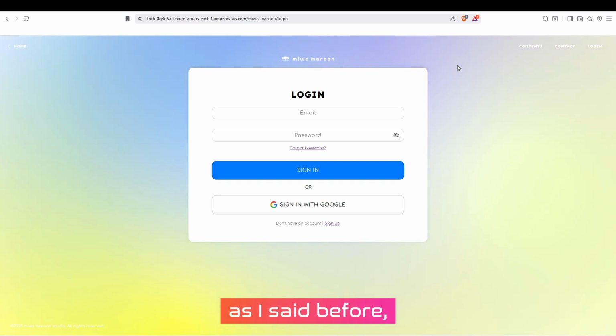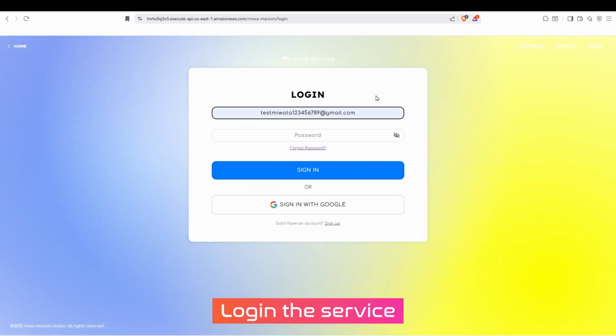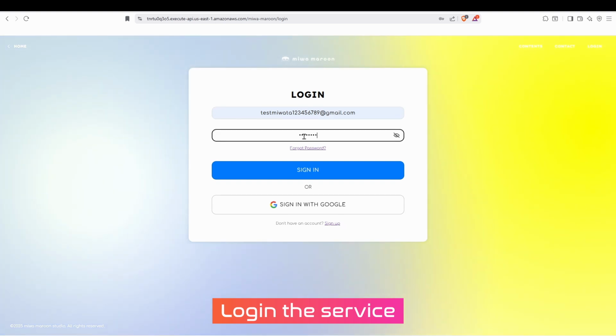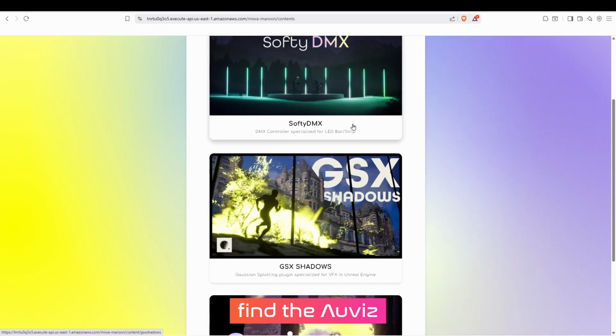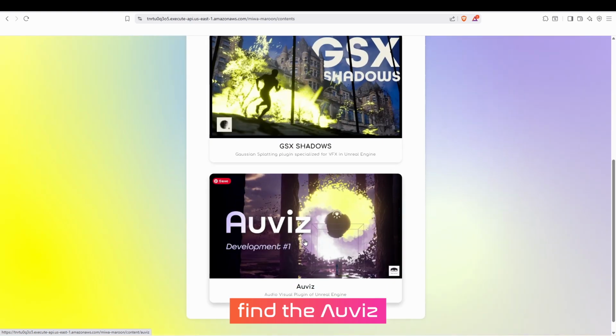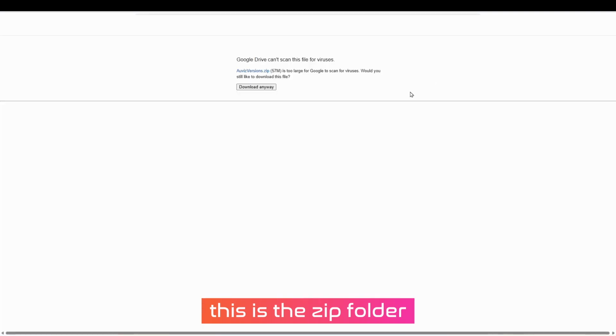As I said before, it's available to download from the Myanmar service. Log in to the service with your account. If you don't have one, you need to sign up first. In the contents, I added the new content called Auviz, and you can download it from there. This is a zip folder, so just download the zip folder.